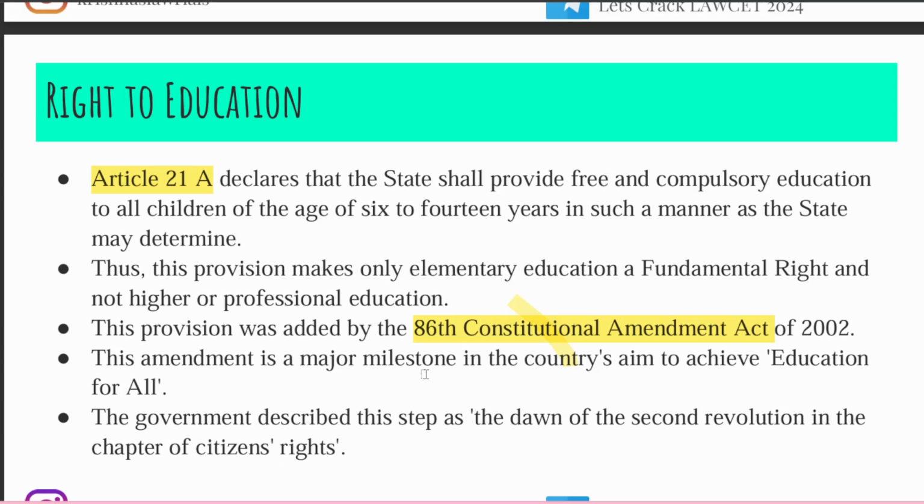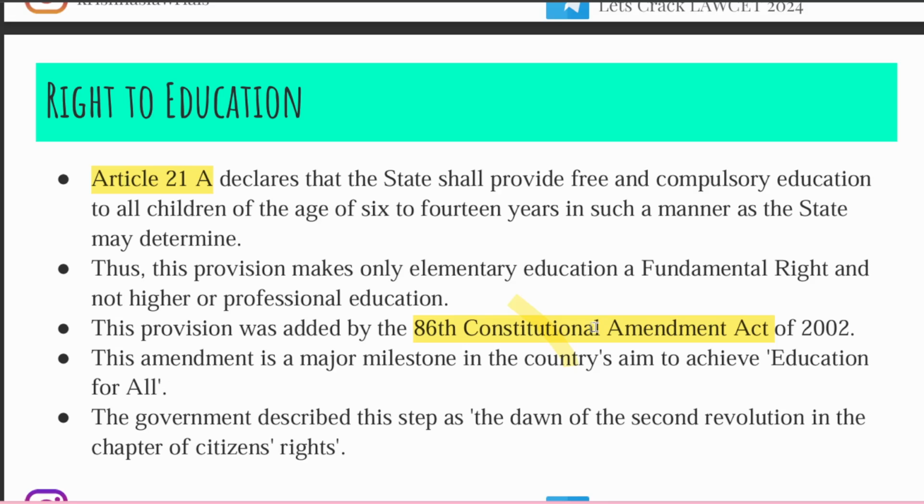Before it, it was only a DPSP, a directive principle of state policy, which is not enforceable by law. We'll be seeing it in later classes: what is DPSP, what are fundamental duties. So DPSP is something which the legislature, in a sense Parliament, will consider when making law, but it is not a compulsion to take that particular thing into effect.